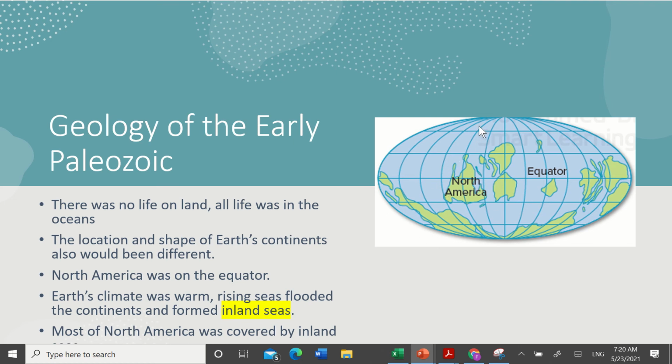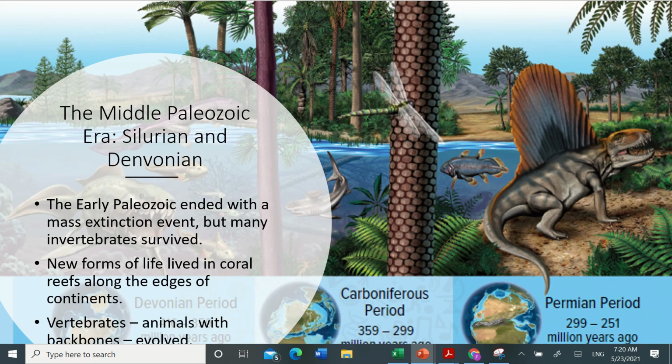North America was further south, on the equator. Because Earth's climate was so warm, rising seas flooded the continents and formed what are called inland seas. The ocean came over onto the land, making these shallow inland seas, and most of North America was covered by them.